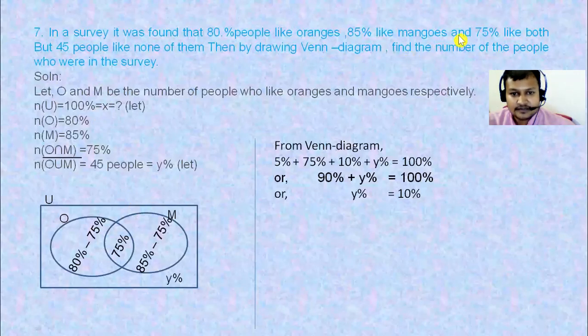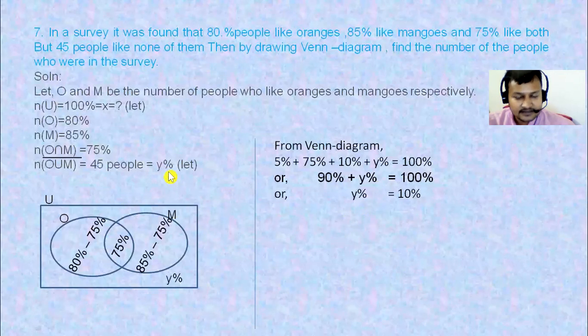It is asked to us to find the number of people who were in the survey. That is 100% NU. And in number it is not given to us. Number of people is not given to us. So we said let it be x. And this 10% of total x is equal to 45 people.